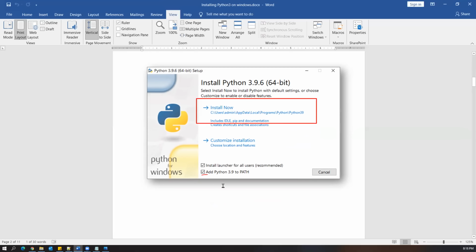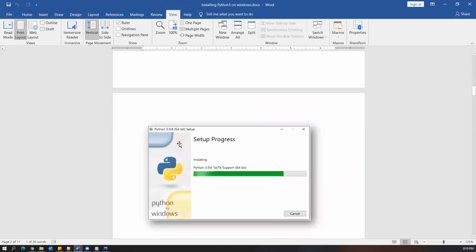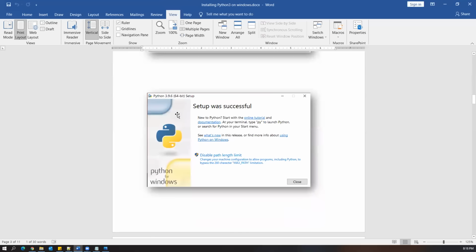And here, these are the two recommended options: install launcher for all users and add Python 3.9 to PATH. So select these two checkboxes and then click on Next. After that, it will start installing your Python. It will take a few seconds. And after that, finally, you will get this screen: setup was successful. So this is the only thing you have to do.